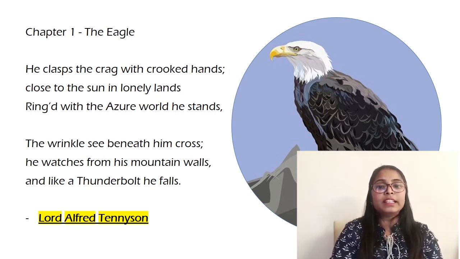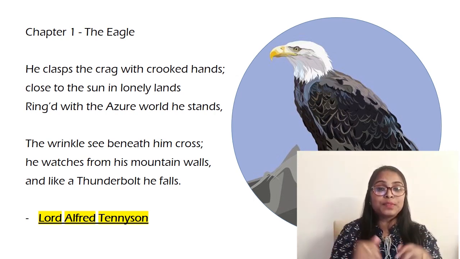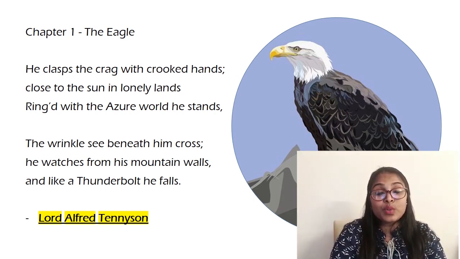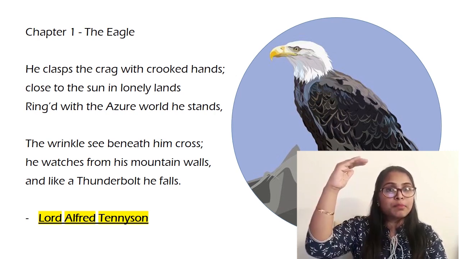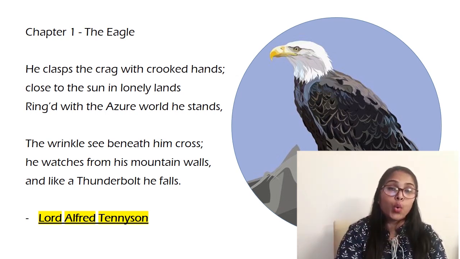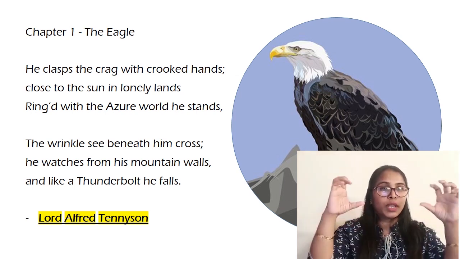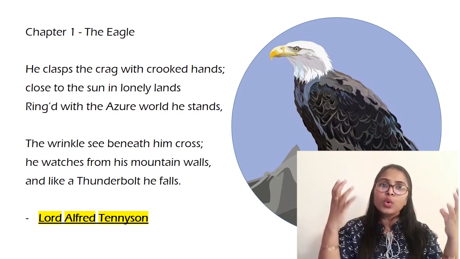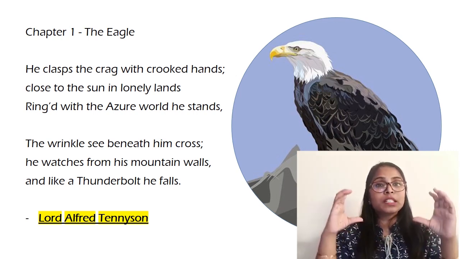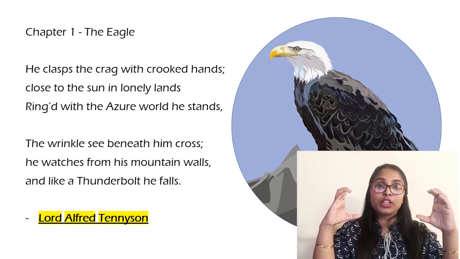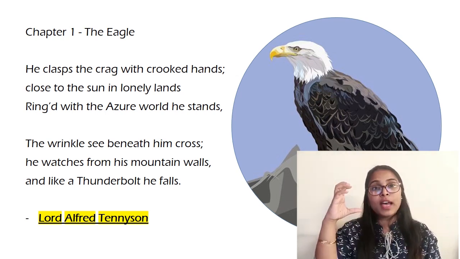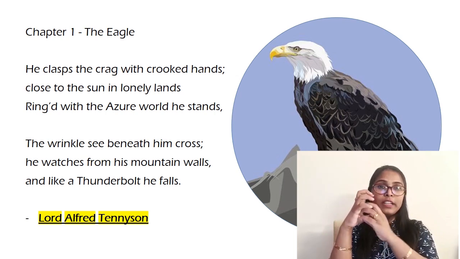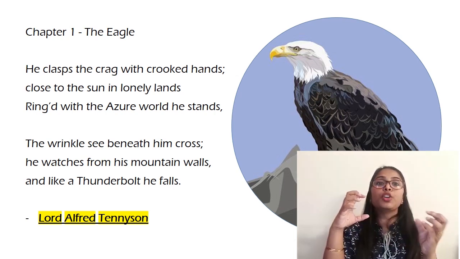He is giving a person an identity, and he clasps the crag. Clasp means he is holding. He is holding what? He is sitting on a mountain. So he is holding the edge of the mountain with his crooked hands, with his bent hand. When you hold something with bent hands, the grip of your hand becomes so strong that it is very difficult for that thing to come out of your hands.